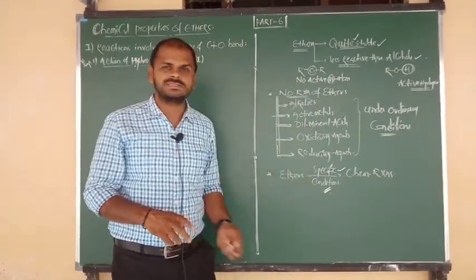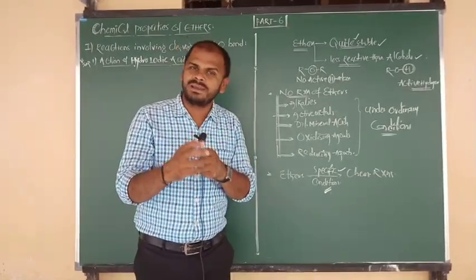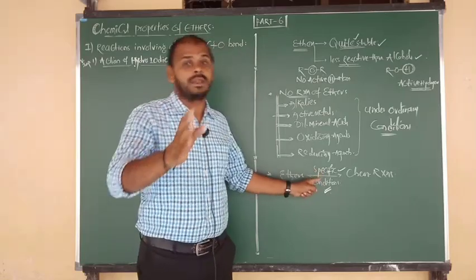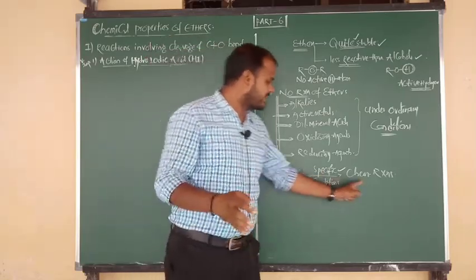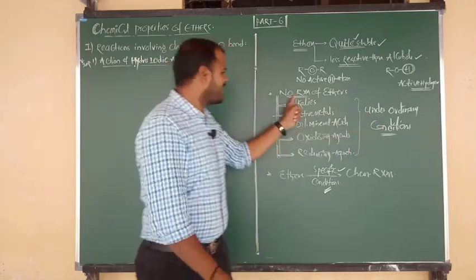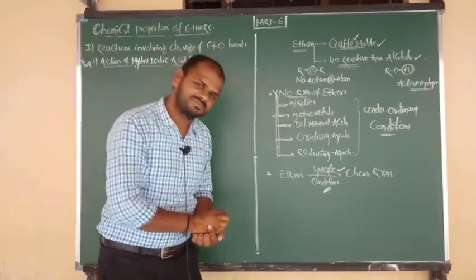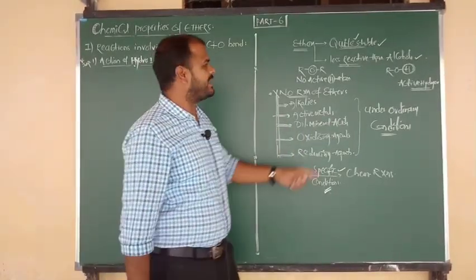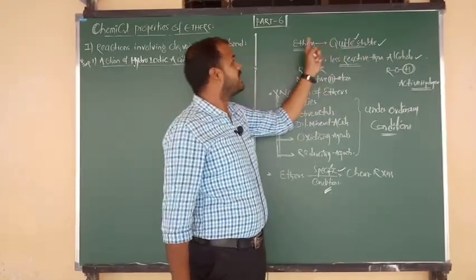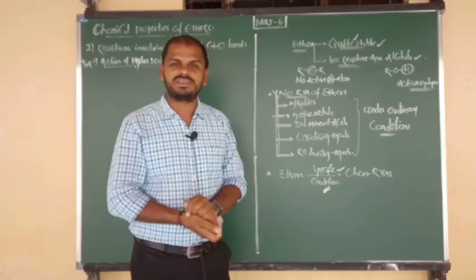Specific conditions are nothing but suitable temperature, suitable pressure and suitable catalyst. Under specific conditions only, ethers can show chemical reactions, but under ordinary conditions they do not show reaction with any type of reagent. The reason is that they are quite stable in nature and less reactive than alcohols, because in ethers there is no presence of active hydrogen atoms.